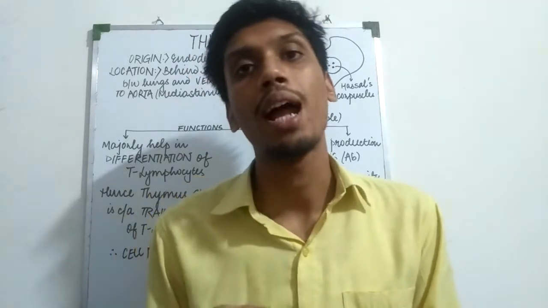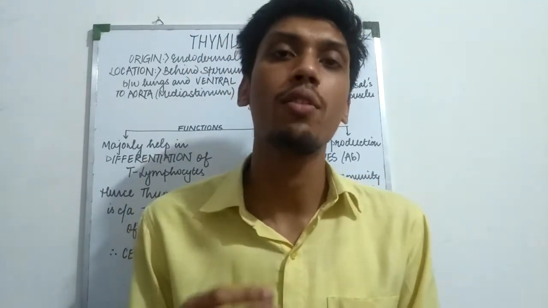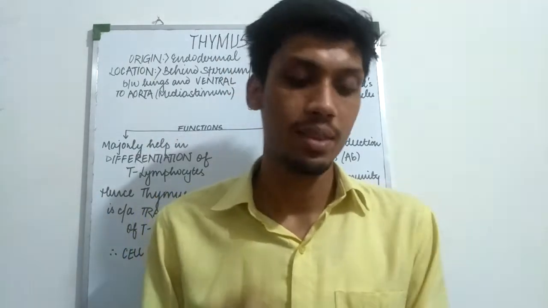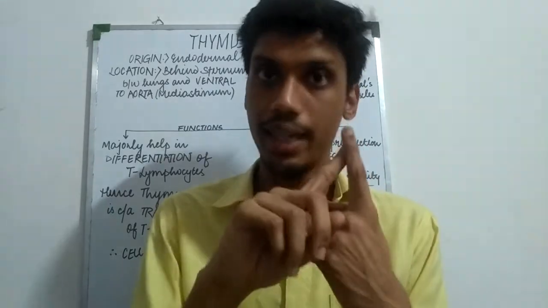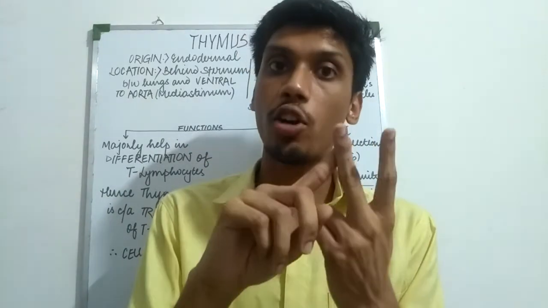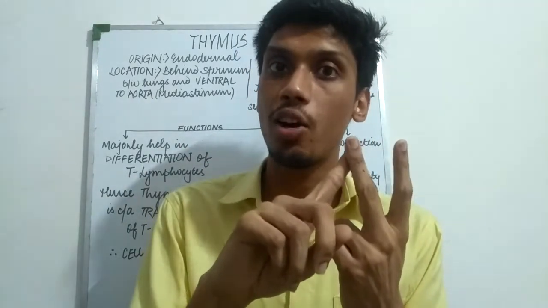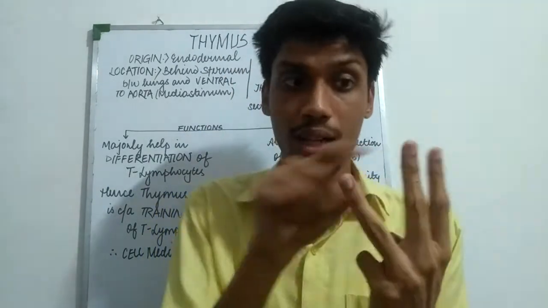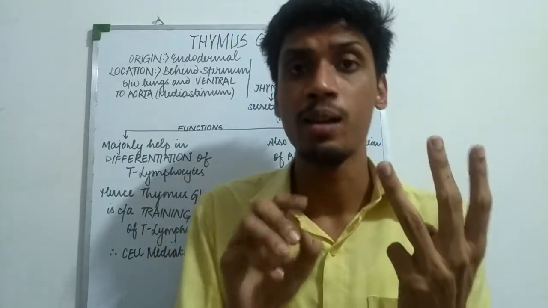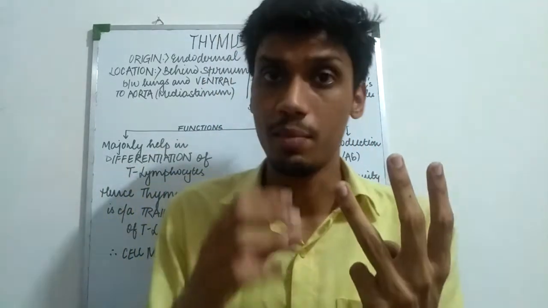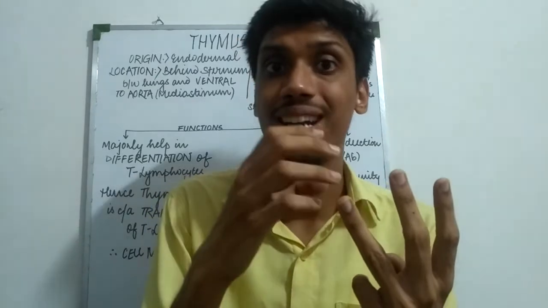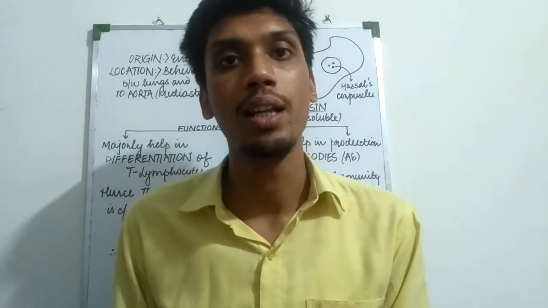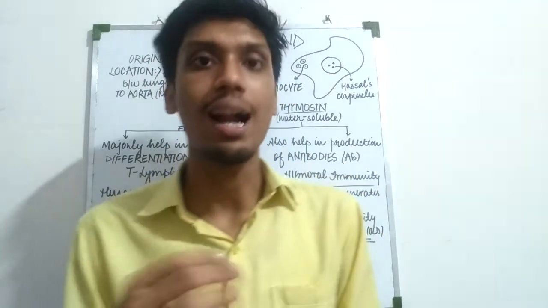Whenever we talk about a gland, we should know the origin, from which germ layer it originated. So all these three glands: thyroid, T for thyroid, parathyroid, T again in parathyroid, and thymus. All these glands have the same letter T, which is major in pronunciation. So always remember these three T glands are endodermal in origin. So let's start with the thymus gland.